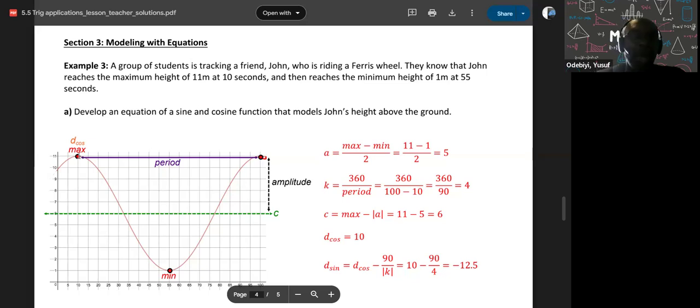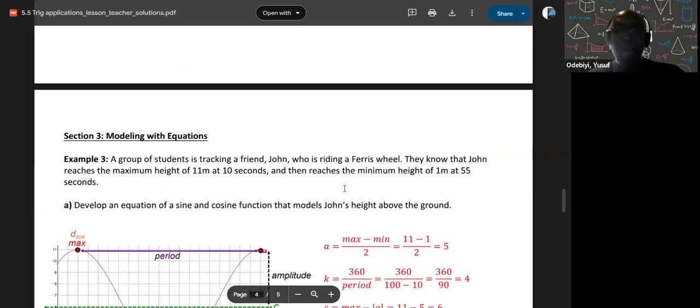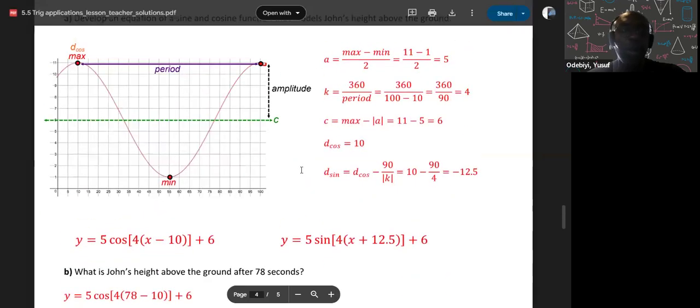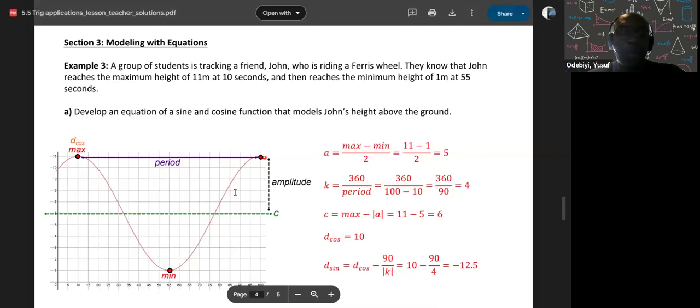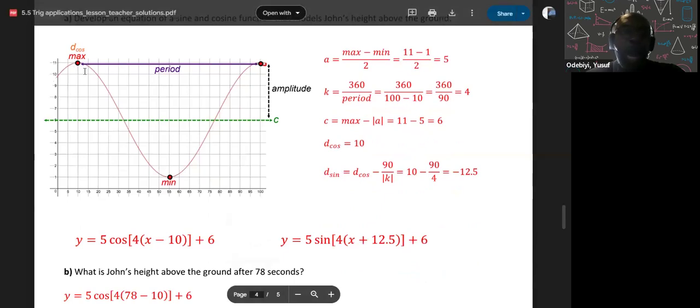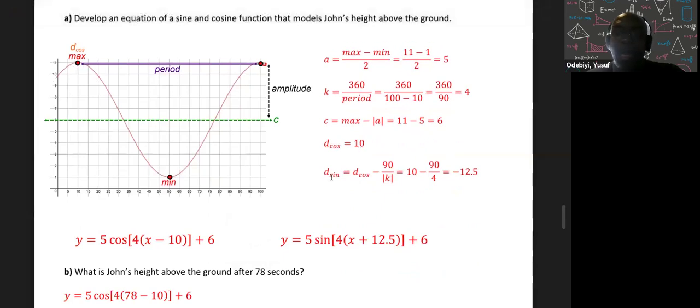Okay, because we're looking at a cosine curve. Why are we looking at a cosine curve? Because it says here we're looking at a Ferris wheel. Well, we can look at it either as a cosine or we can use the sine. If you're looking at it from your d cos, max is 10. And then in order to get your d sine, this is basically your displacement for your sine, you're going to have d cos minus 90 divided by k. So this is the formula you need here, 90 divided by k.